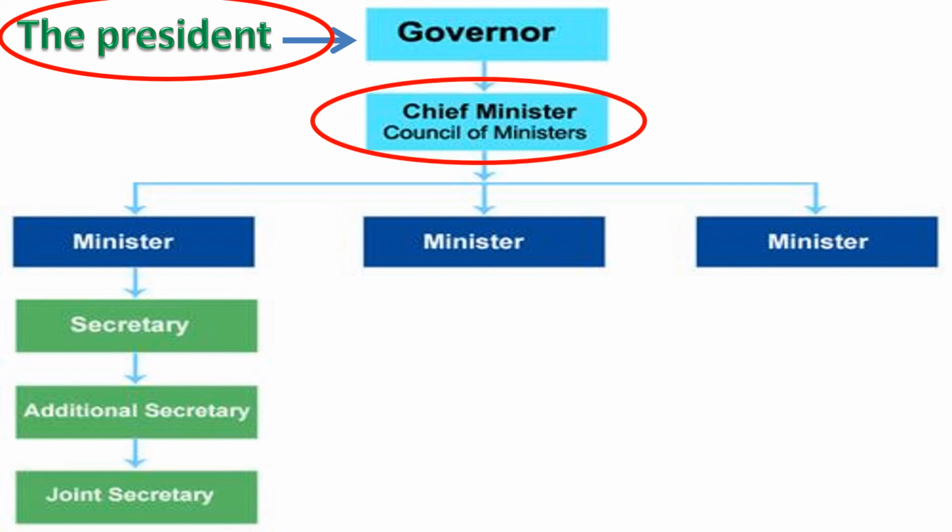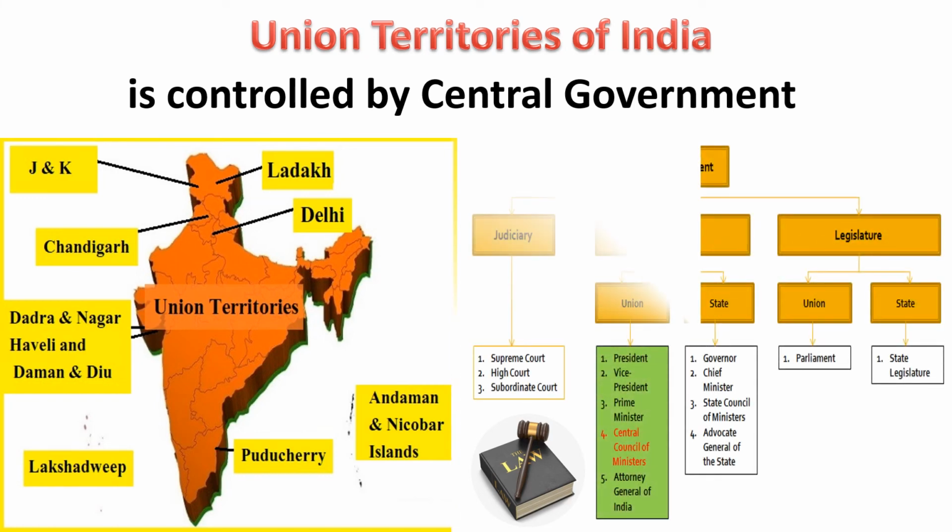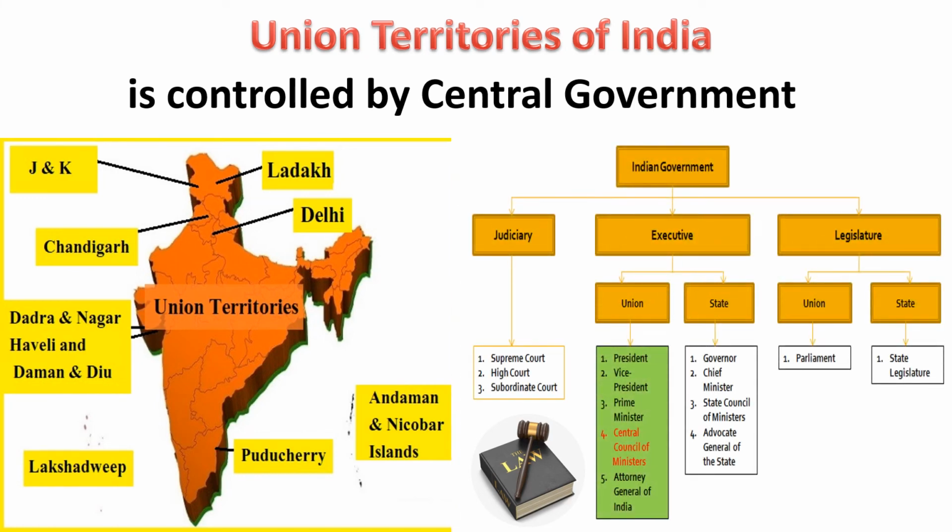The union territories of India are governed by the lieutenant governor appointed by the President of India. The judiciary consists of the high courts at the state level and the district court at the district level.